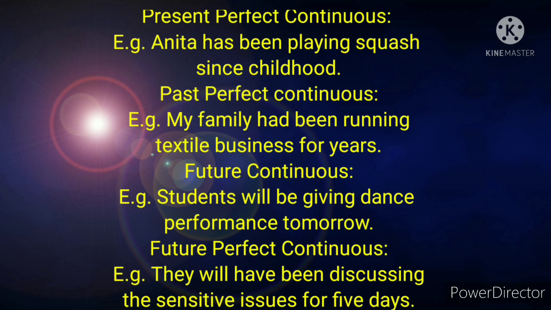These been and be will come only in the passive voice, but we have it already in the active voice, so we will be confusing if we change it into passive voice. These sentences cannot be changed into passive voice because the passive voice sentences in these tenses have these words been and be. That is why we cannot change these sentences into passive voice.